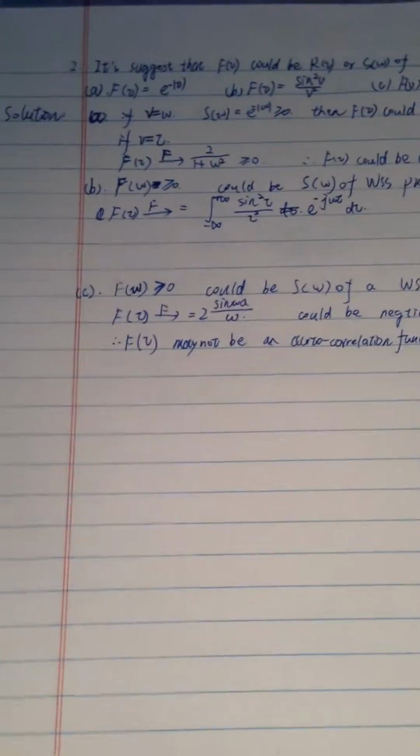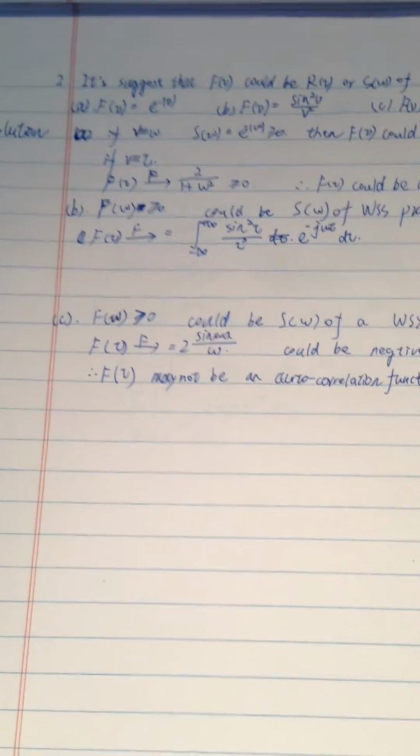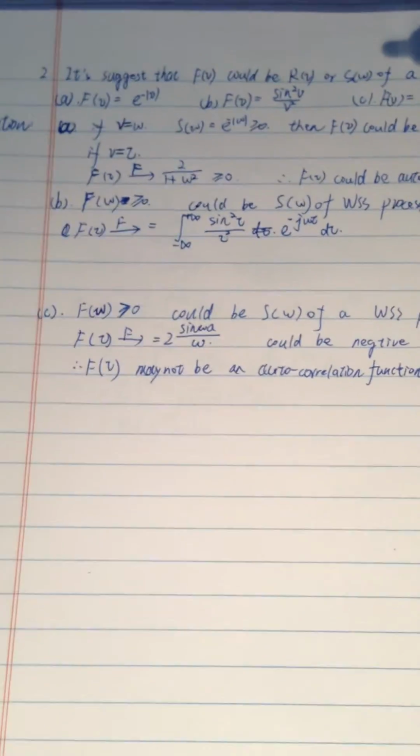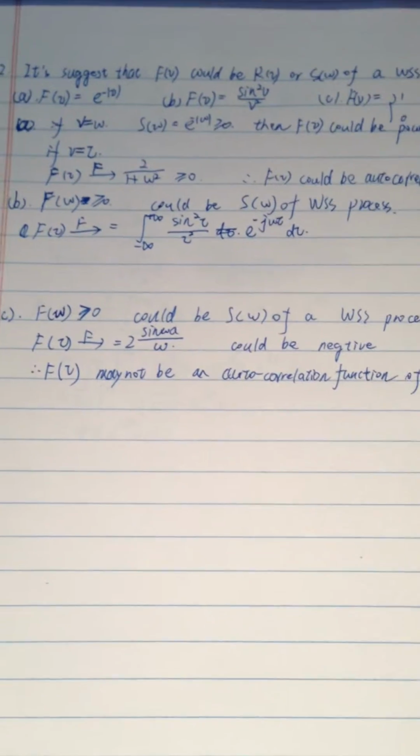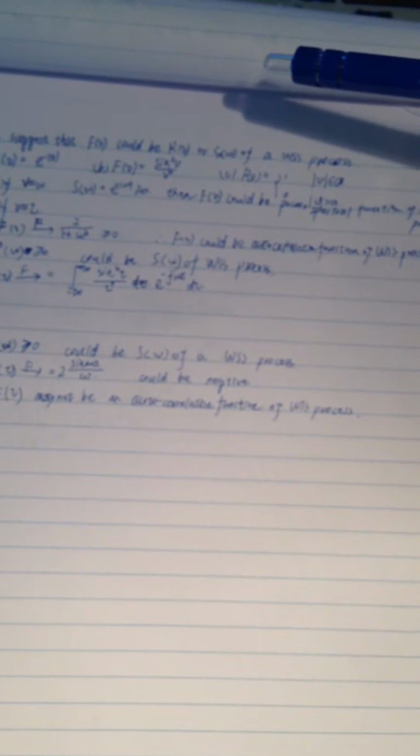And for the second question, we want to prove whether these three functions may be a power spectrum function or an autocorrelation function of a WSS process. To prove this, we must know that if and only if S(omega) is non-negative, it must be a power spectrum function of a WSS process.